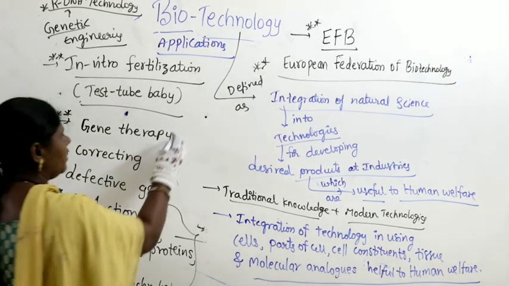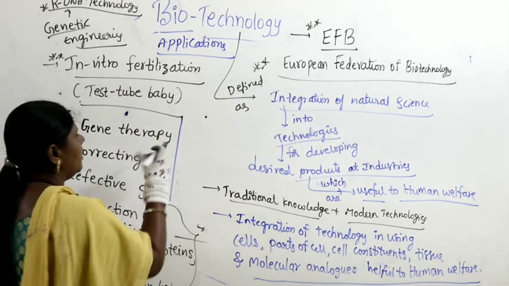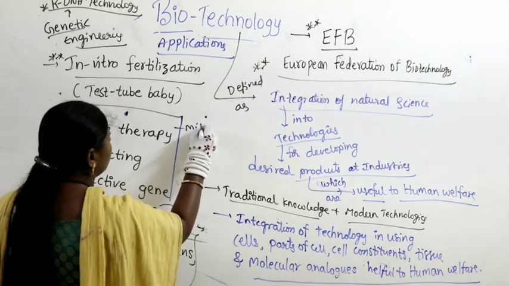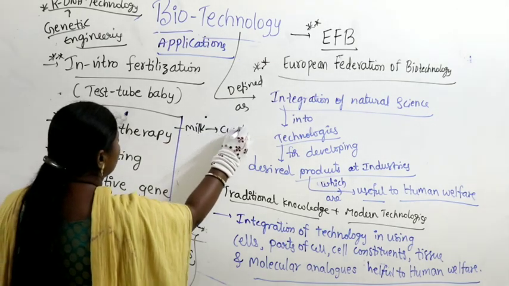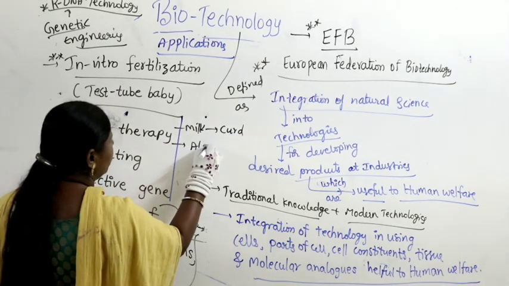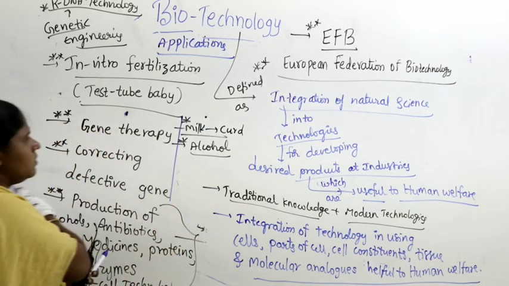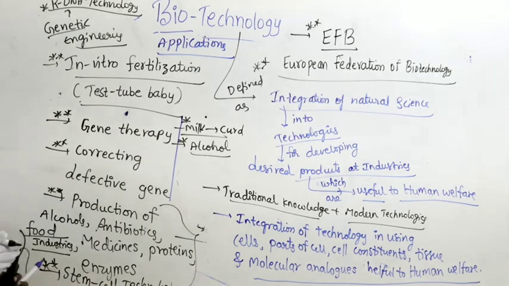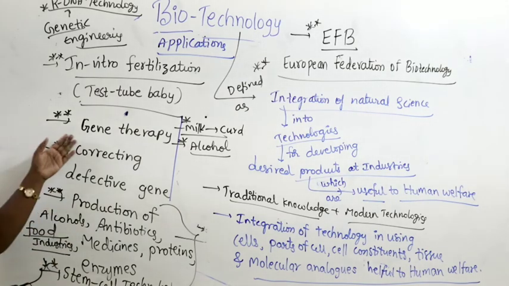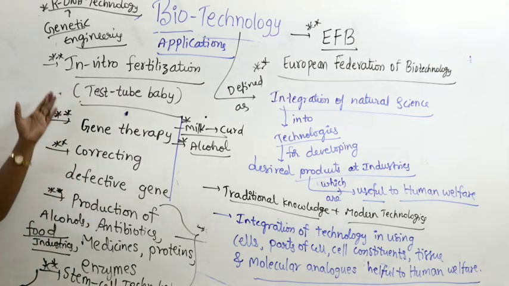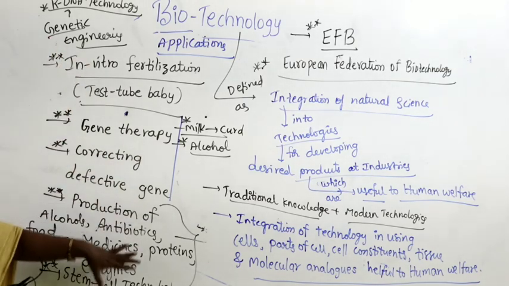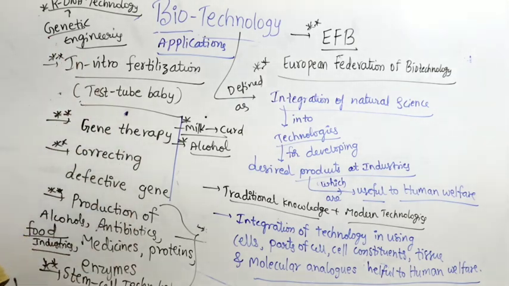When you take biotechnology applications, other things you can also write if you want. You know milk converting into curd, and alcohol production. Even medicines, as well as correcting genes in gene therapy, in vitro fertilization, all this comes under biotechnology applications.